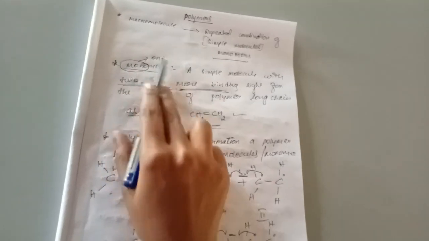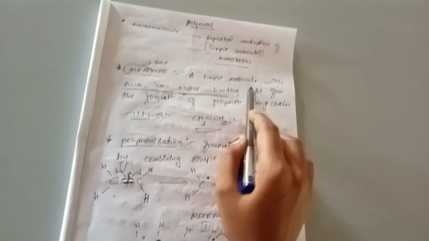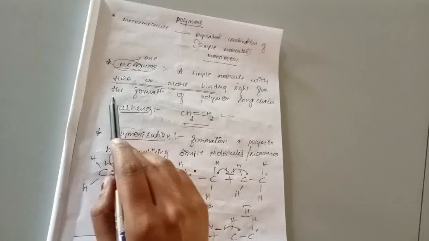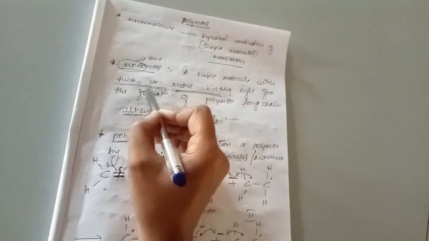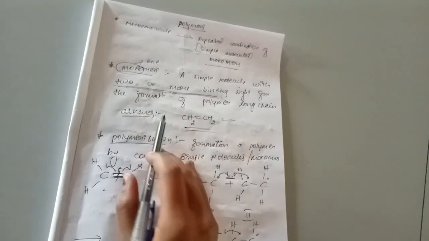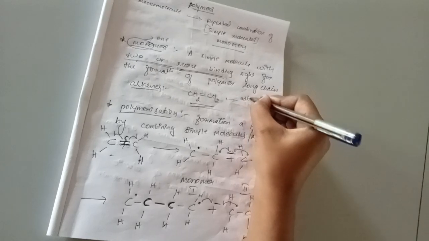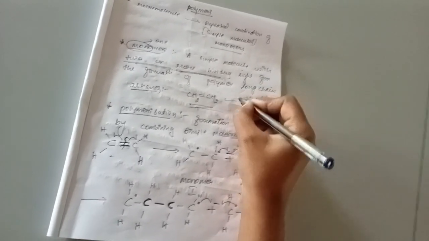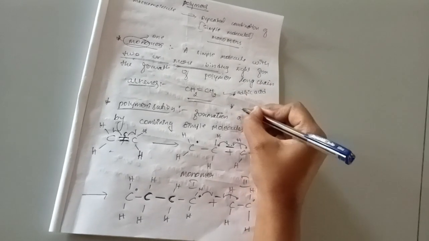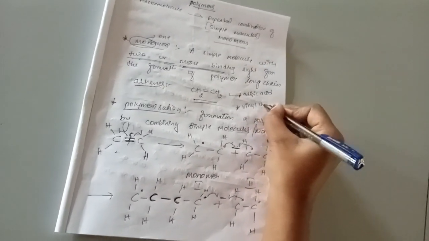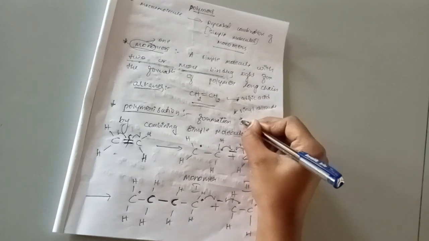Now we have to discuss the definition of monomers. Mono means one, so it is a simple molecule. Hence you can say a monomer is a simple molecule with two or more binding sites for the formation of a polymer, and those binding sites combine with even more monomers. We can give some examples like alkenes, adipic acid, vinyl chloride, and glycol. Like this we can give many examples of monomers.